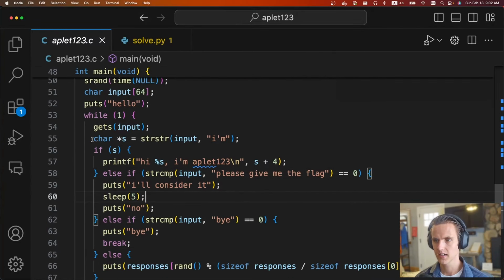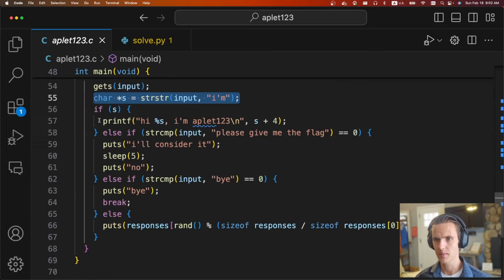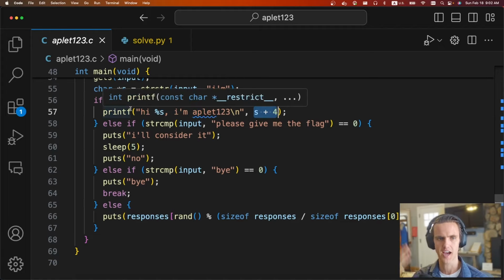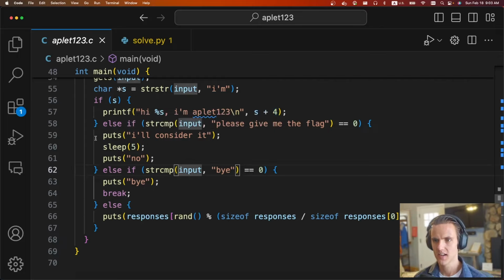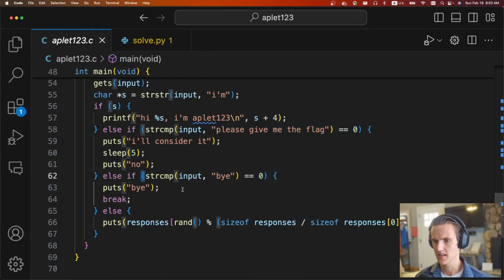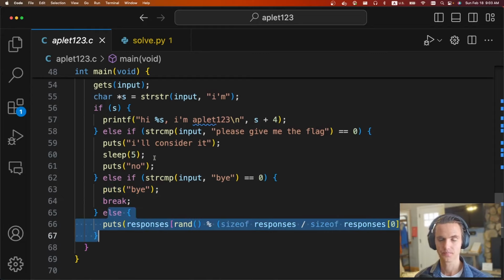So we keep reading. If the string contains the word "I'm", it'll say "hello, string" and it's going to send it string plus 4. So whatever the address is of "I'm", it'll add 4 characters. Ideally, if you say "I'm Sloppy Joe Pirates", it'll say "hi, Sloppy Joe Pirates". If you say "please give me the flag", it'll say no. If it contains "bye", it'll break, which will then return. Otherwise, it's going to print out a random response.